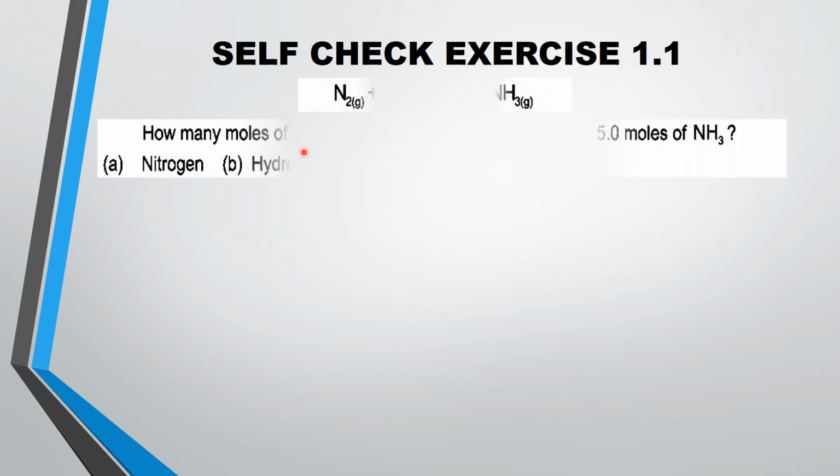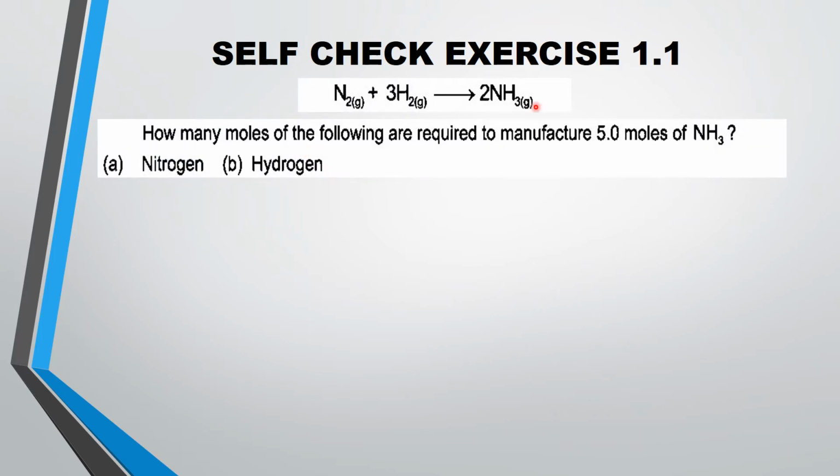Now we can solve self-check exercise 1.1. How many moles of the following are required to manufacture 5 moles of ammonia? First of all, we will write down the balanced chemical equation, and after that we have to find what is given in our question and what we have to calculate.